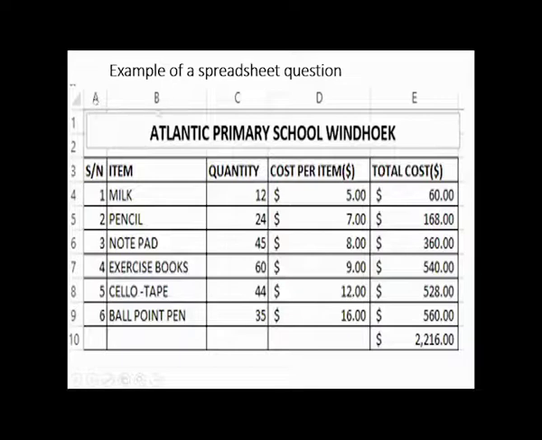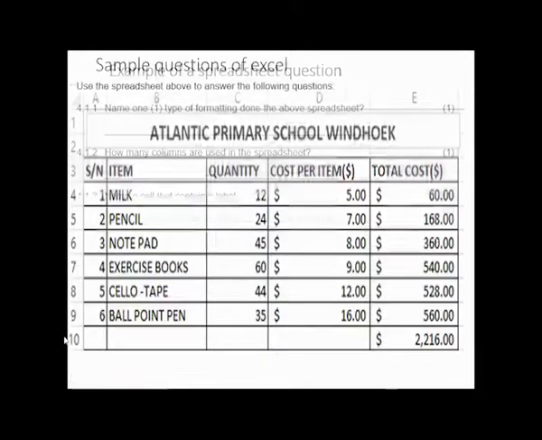Column A, column B, column C, column D, column E. So I have how many columns here? 1, 2, 3, 4, 5. 5 columns. Then how many rows? There are 10 rows. So look at that.